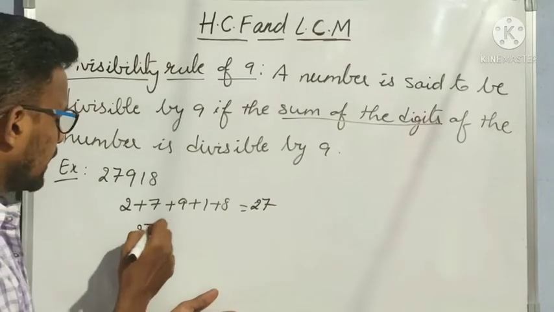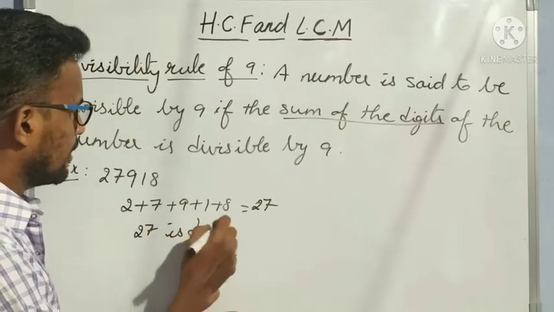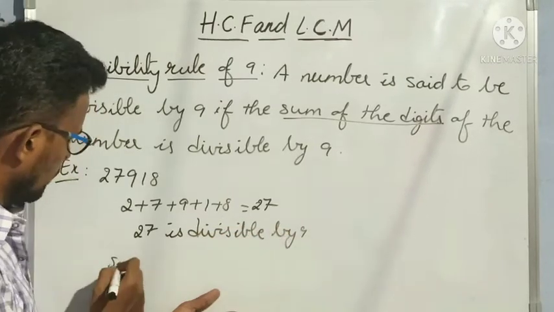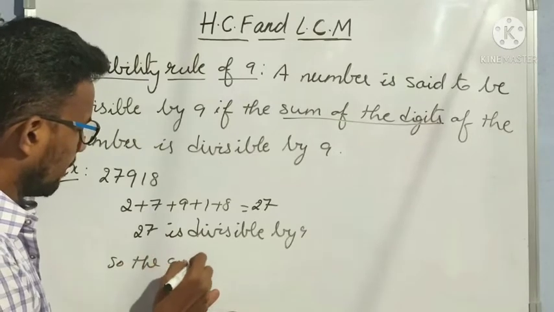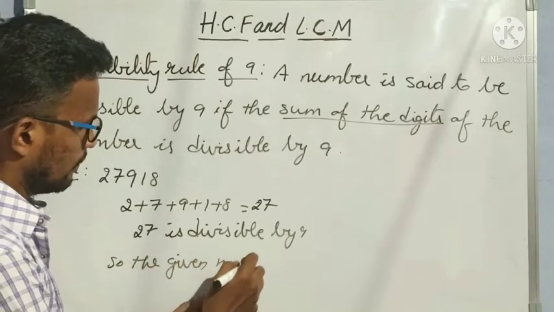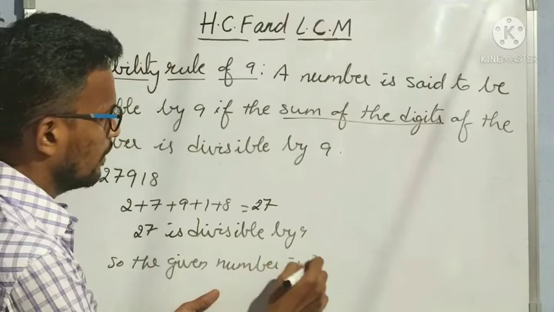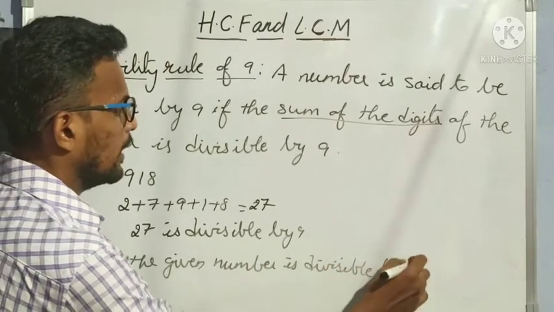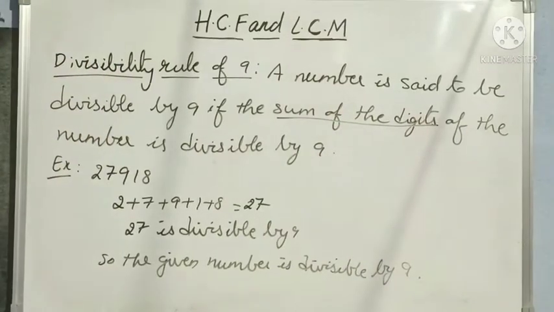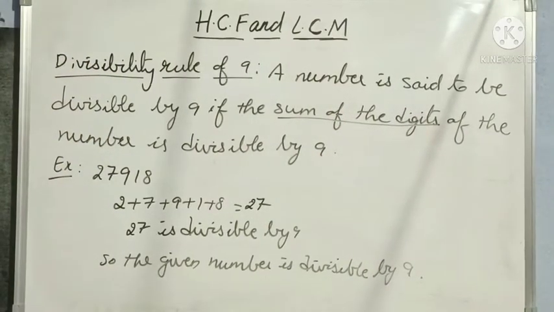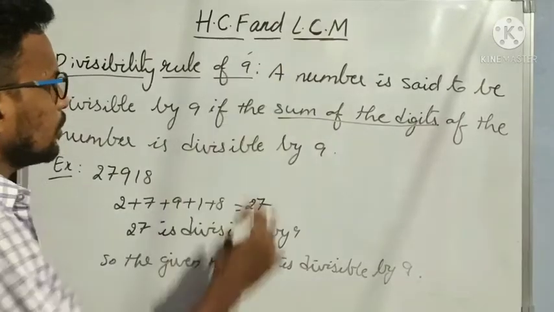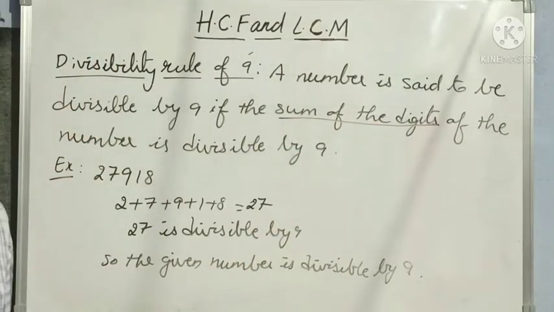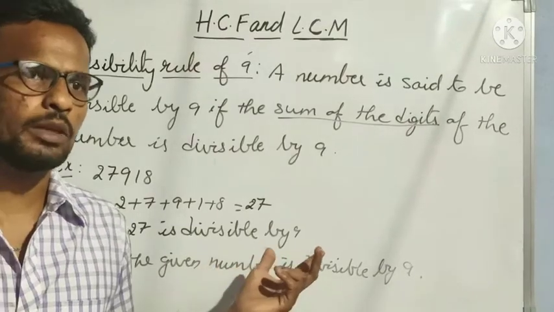So 27 is divisible by 9, so the given number is divisible by 9. Wherever we want to test divisibility by 9, we take the sum of the digits of the given number. I hope everybody understood divisibility by 9 clearly.